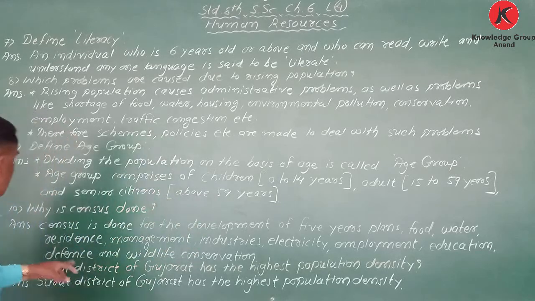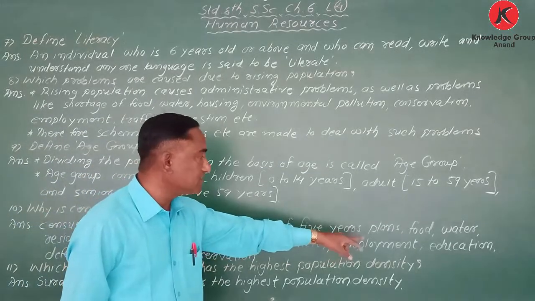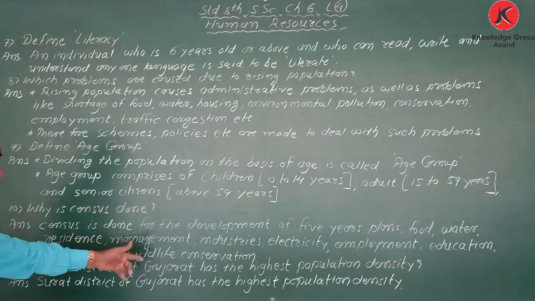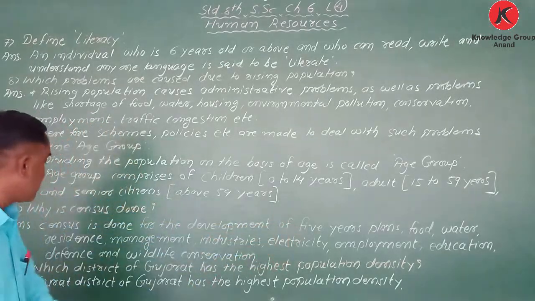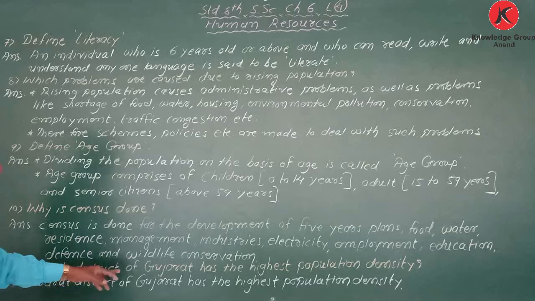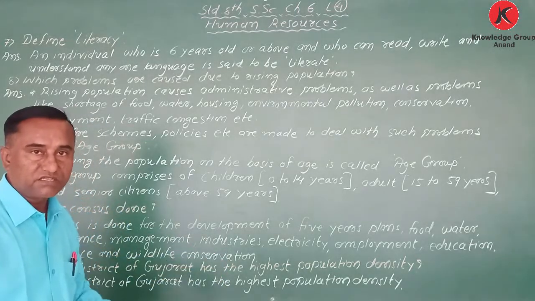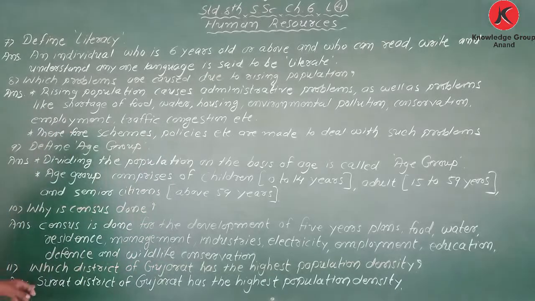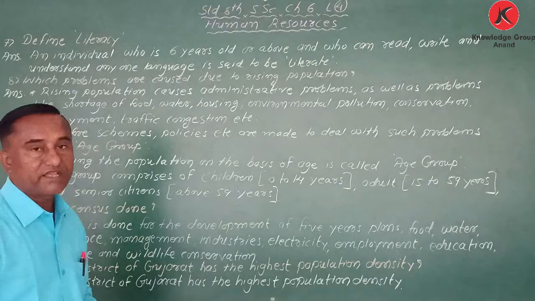So census is done for the development of 5-year plans, food, water, residence, management, industry, electricity, employment, education, defense, and wildlife conservation. Because of these many reasons, census is necessary.